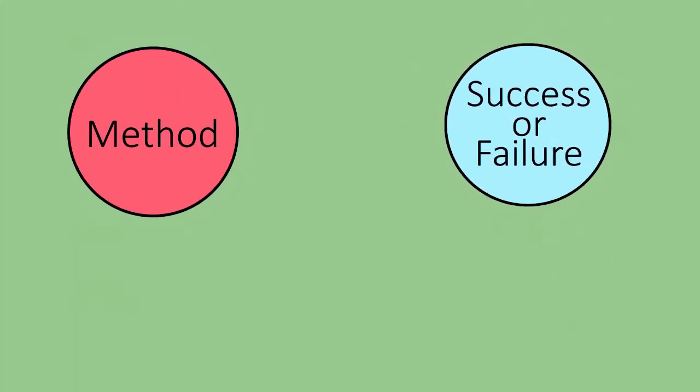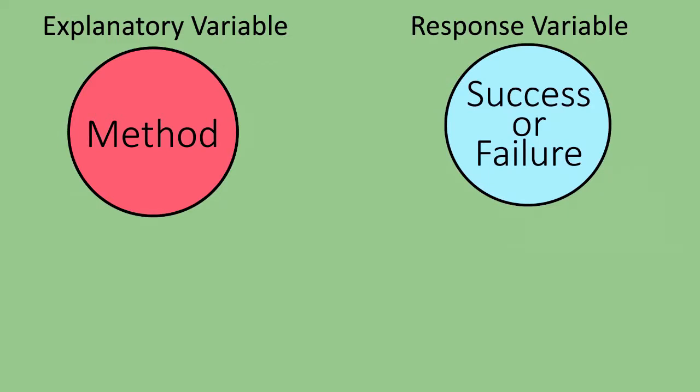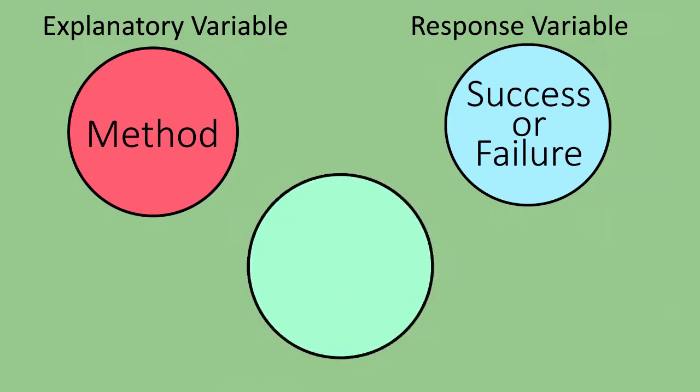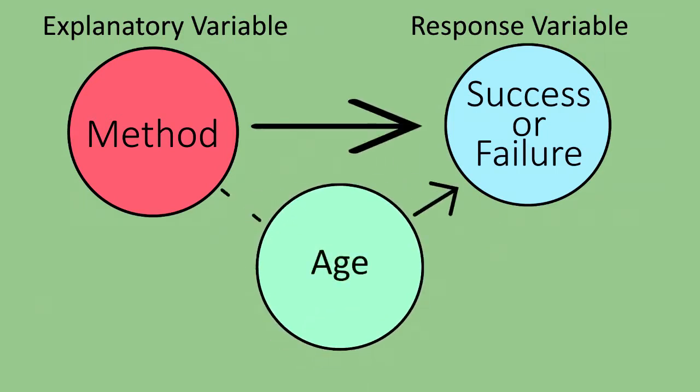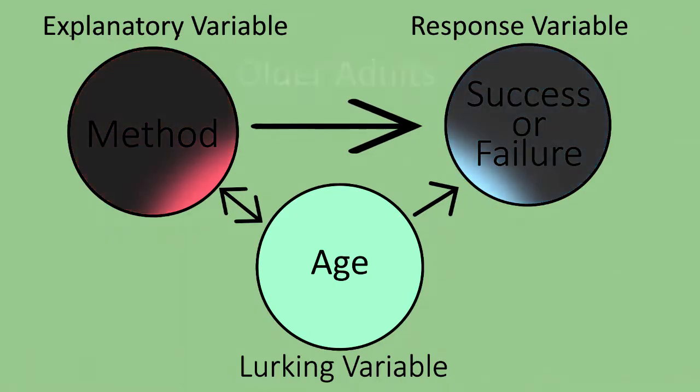In addition to the explanatory variable, or method, and the response variable, success or failure, a third lurking variable, age, is tied in or confounded with the explanatory variable's values and may itself cause the response to be success or failure. We could control for the lurking variable age by studying older and younger adults separately.